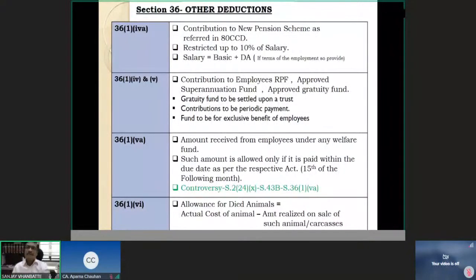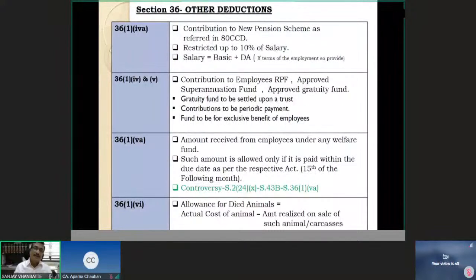What is section 2(24)? Section 2(24) defines income in an inclusive manner. Income includes 1, 2, 7, 8, 9, 10. Now number 10 is employee's contribution deducted by the employer from his salary. Employee's contribution to funds set up for the welfare of the employees deducted from his salary. So in our example, 2,000 rupees is the deduction.